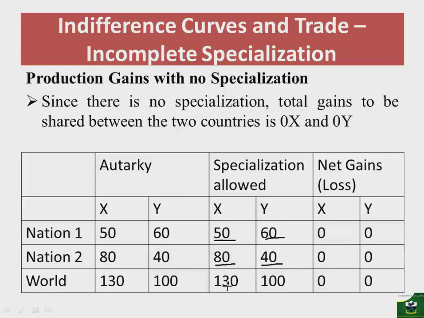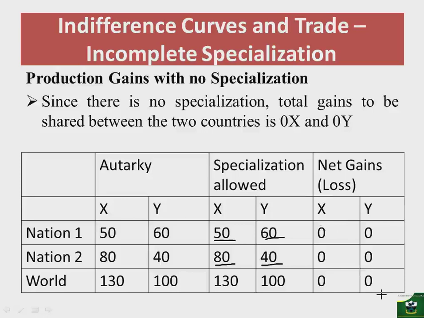To get the net gains, we subtract the specialization volumes. So the production when specialization is allowed, 50, minus the production in autarky before specialization was allowed. So we have 50 minus 50, which will give us 0. 60 minus 60 for Y, which will give us 0. And the same will happen for nation 2. And therefore, when we add, we will have the total gains of 0.